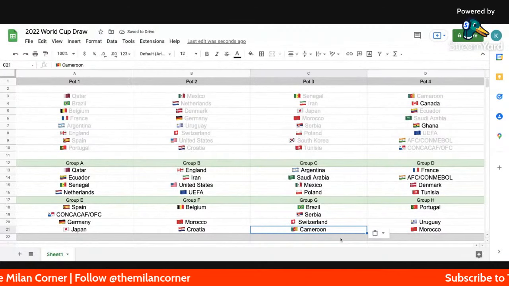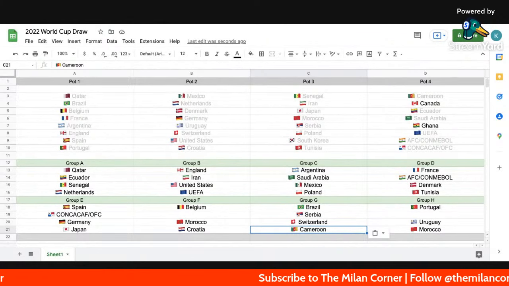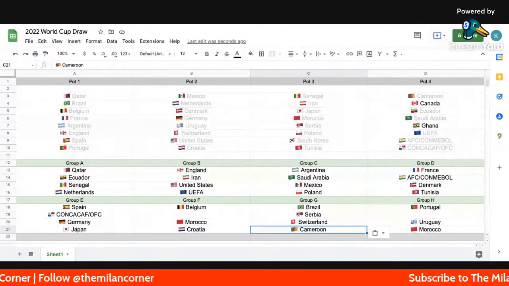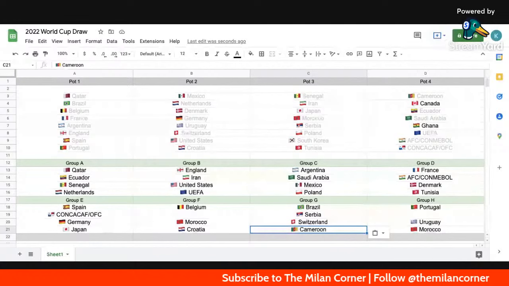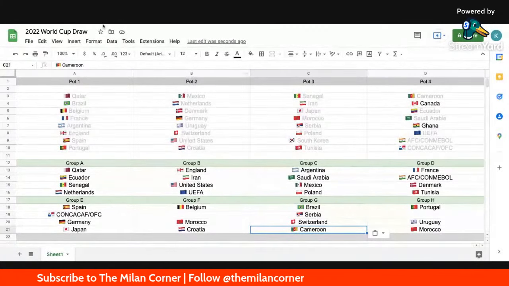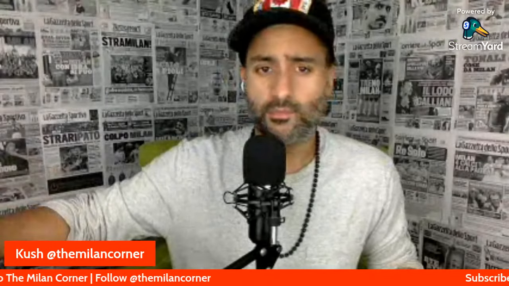So now we got Canada and Ghana left. So Canada gets Group F or Group H. Honestly, I'm not really okay with Group F, to be honest. I think I would rather take Group H, but this is tough. Group A would have been the best. So here we go. Two teams left, Ghana and Canada. Is Canada going to be in Group F or Group H?